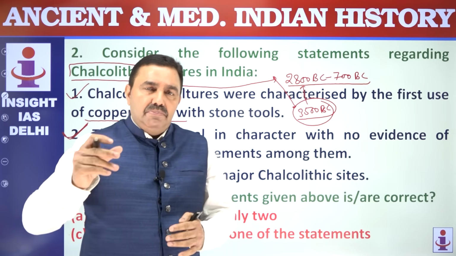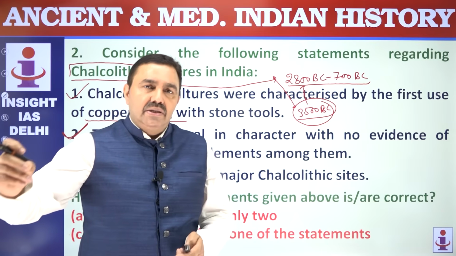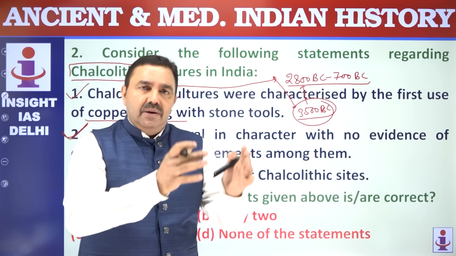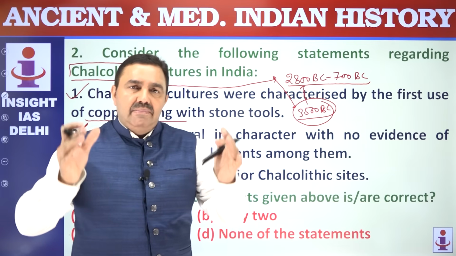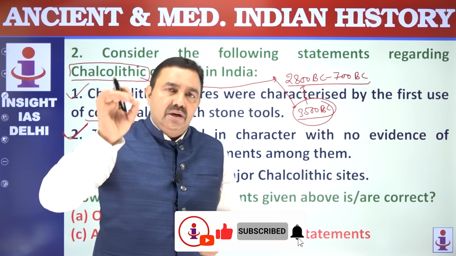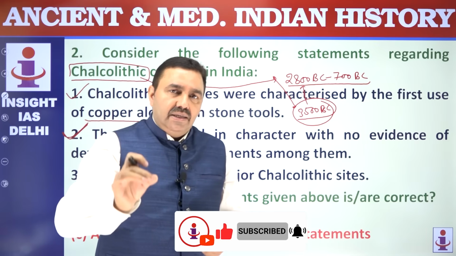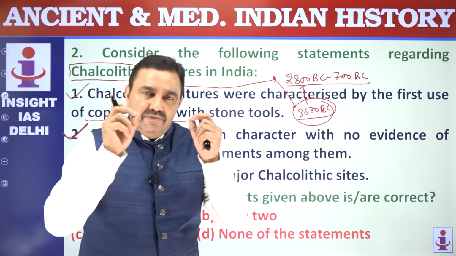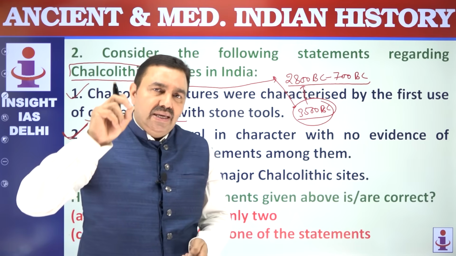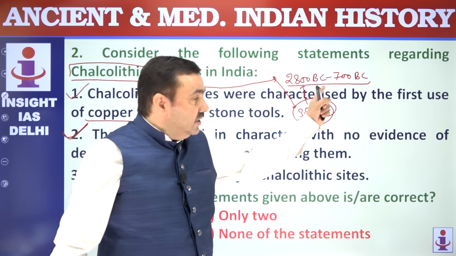Like Daimabad was part of one of the Chalcolithic cultures, that is Jorwe culture. Daimabad was a part of Jorwe culture, but when Daimabad evolved into a town, we say Daimabad was part of Harappan civilization. So that differentiation between Harappan civilization and Chalcolithic cultures you have to see very clearly, because Harappan civilization was also during Chalcolithic period, during this period.